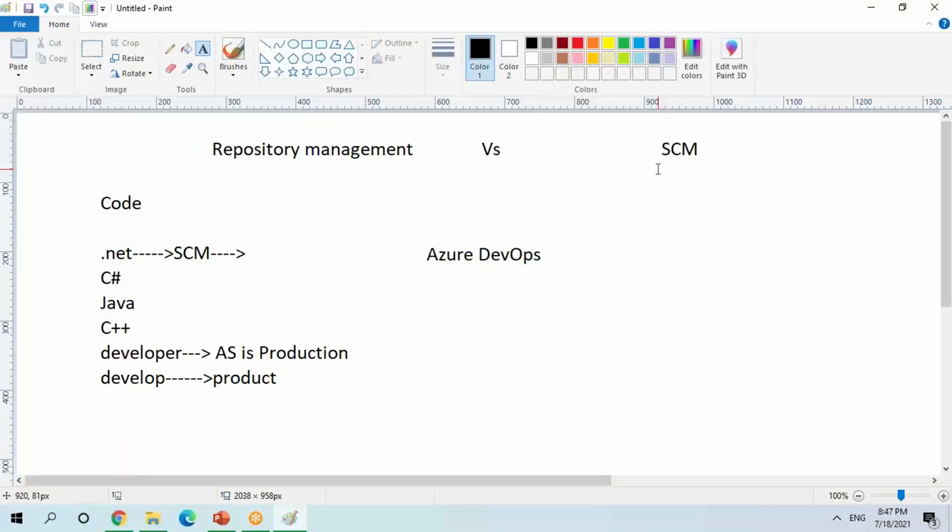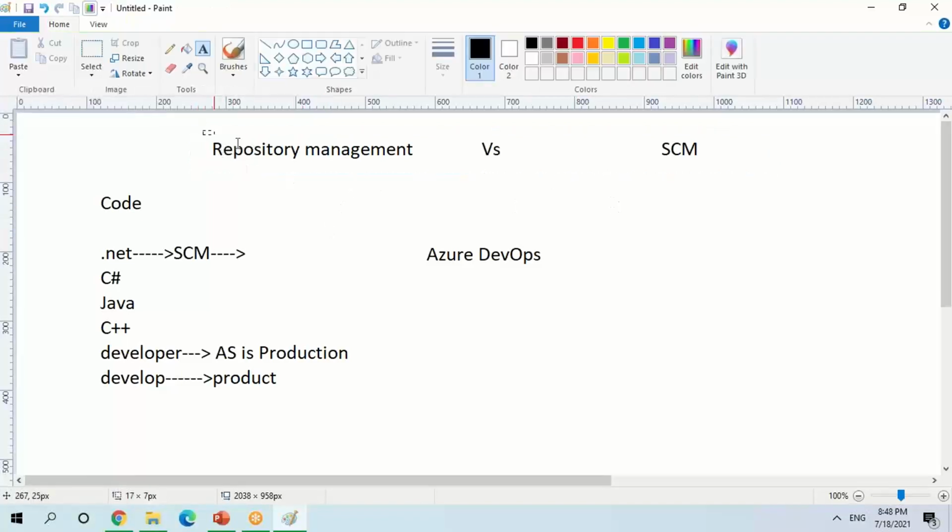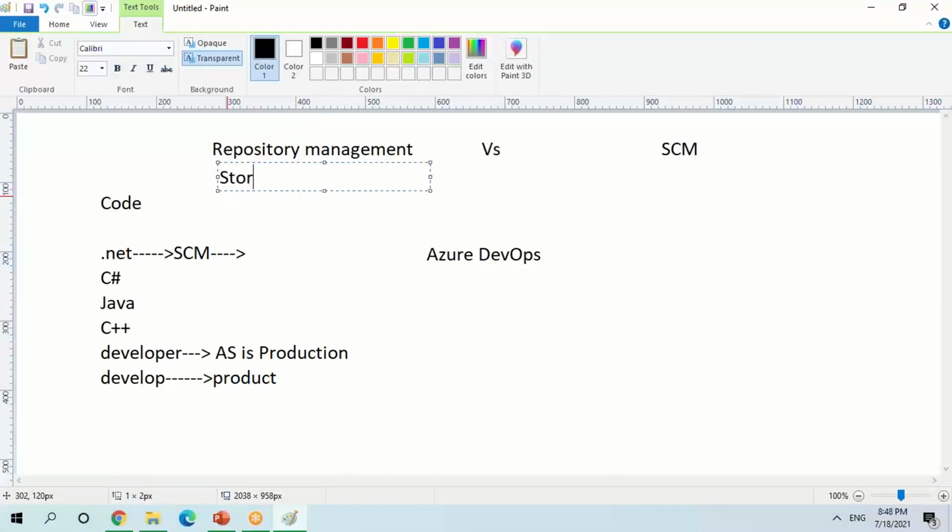See, there are two things. If you talk about the developer aspects, developers are completely linked with the source code management system. When you come to the repository management system, in many cases people think both are the same. Actually, it's not the same. If I'm talking about a GitHub repo, people think of a GitHub repository, so because of the naming, they think it is a repository management system, but actually it is not.